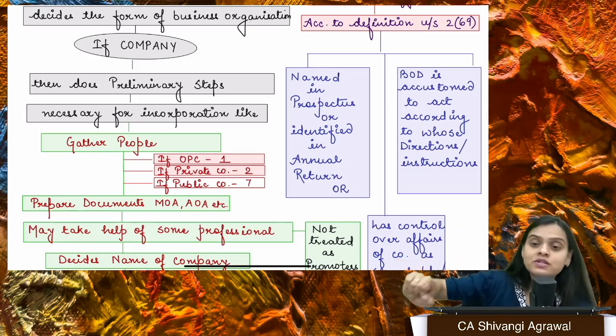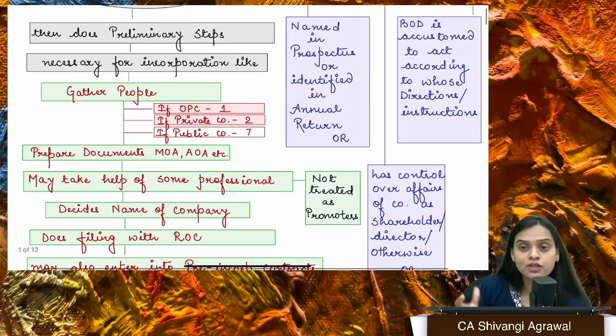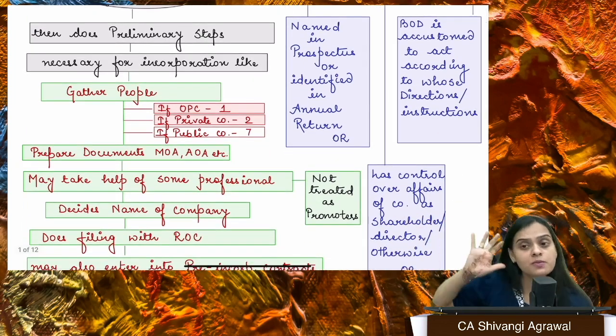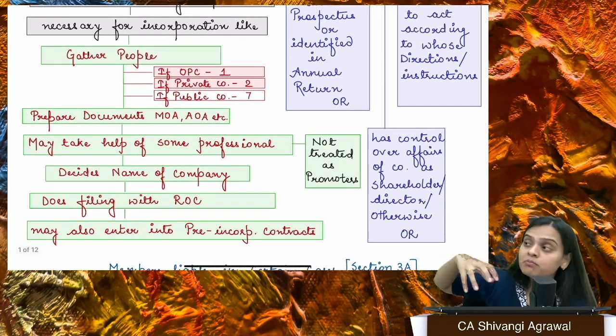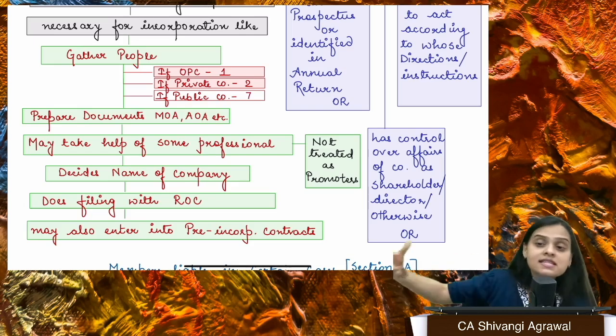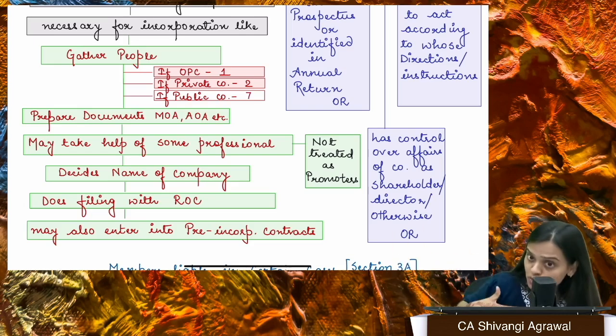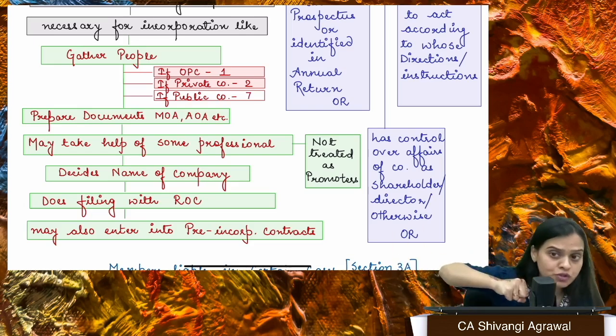His name will be written in the annual return. So by seeing that, you can get to know that this particular person is the promoter of the company. Secondly, he will have control over the affairs of the company. Maybe he is the promoter, he has 60% shareholding in that particular company. So because of that shareholding, he has good control on the affairs, right?